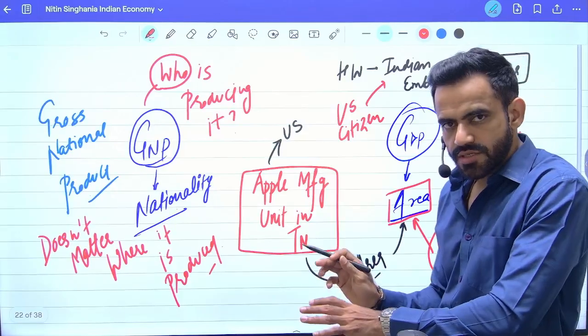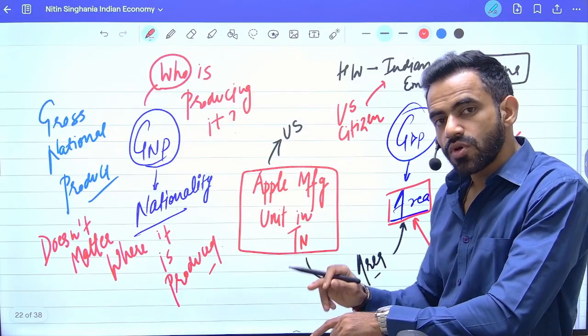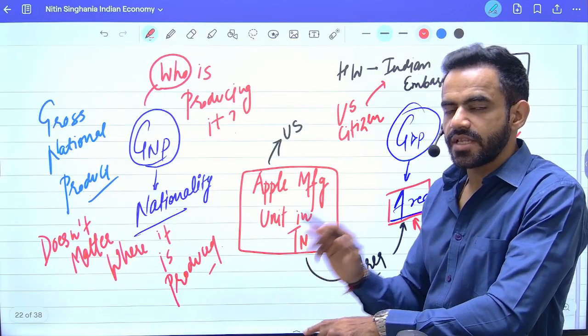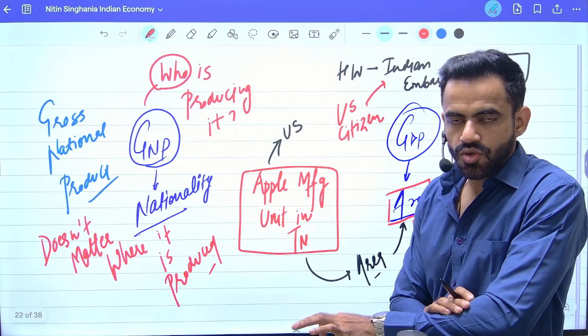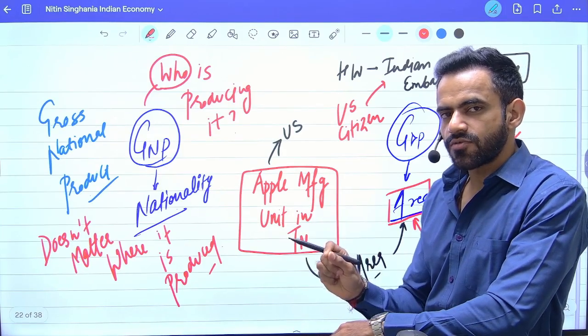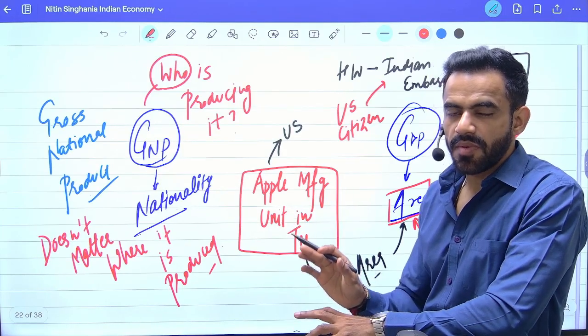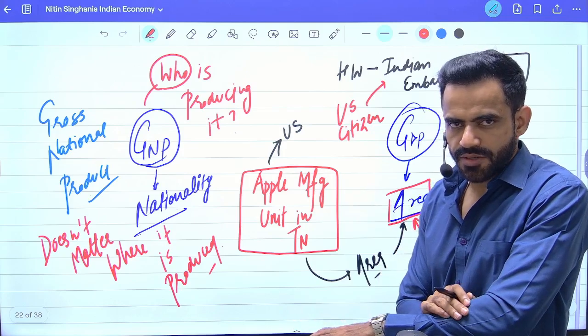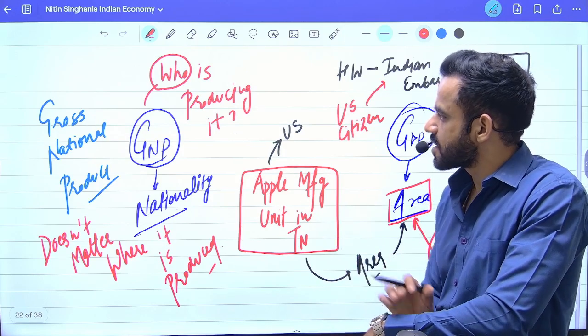So the question is, a US citizen is working in the Indian embassy in China. It will be part of the GDP of which country and part of the GNP of which country? Try to answer that in the comment section.